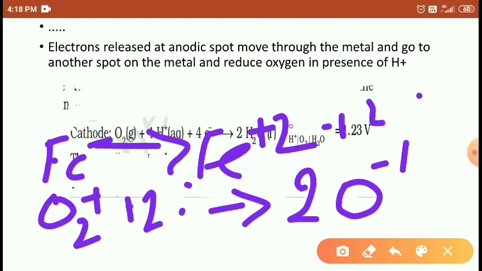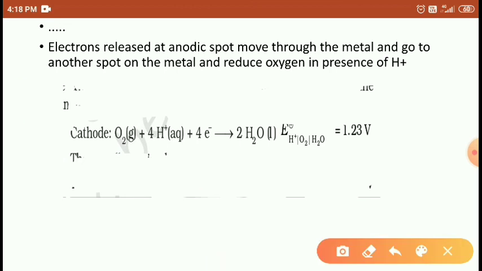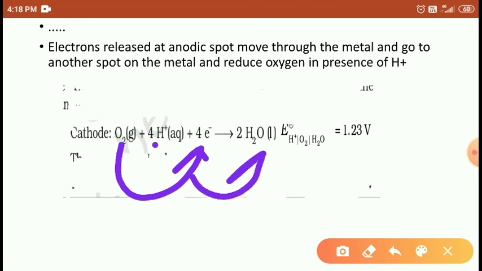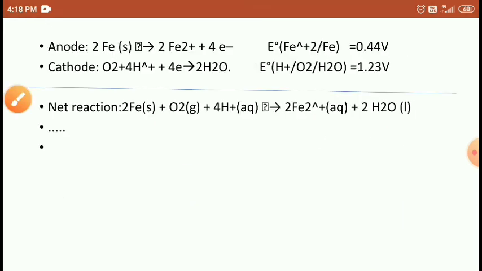Understood students? Here the reactions are mentioned. The oxygen accepts 4 electrons with 4 hydrogen ions to form water molecules. Electropotential is 1.23 volt. In the anodic reaction, Fe turns into Fe2+ with liberation of electrons, electropotential 0.44.